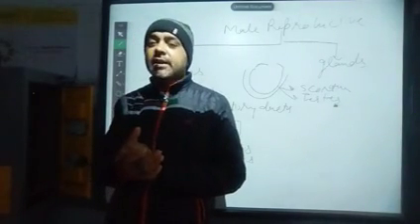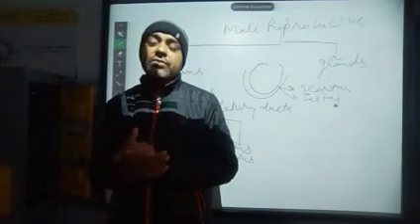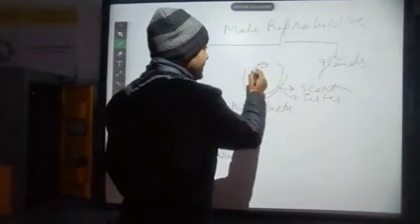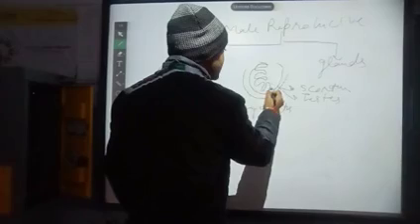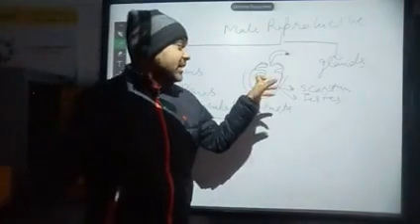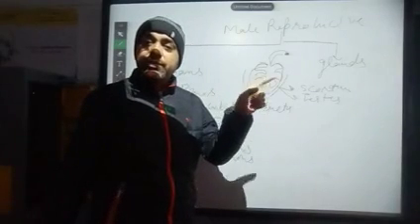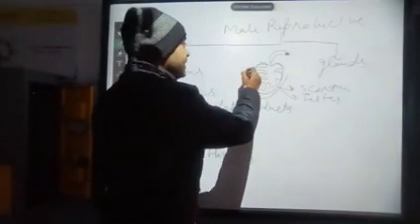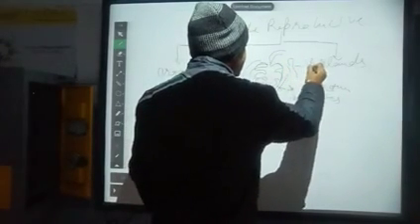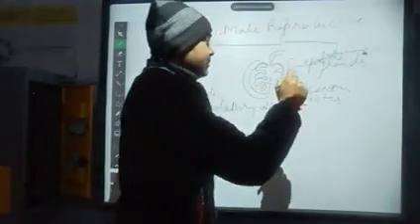Secondly, it maintains the temperature of the testis, because a particular optimum temperature is required for the maturation of the sperms. The testis is a very highly coiled structure made of seminiferous tubules, where the formation of sperms takes place. Above the testis there is another structure called the epididymis.